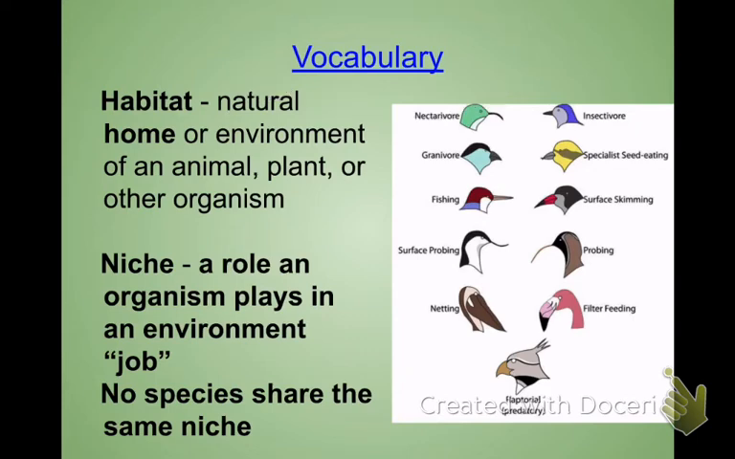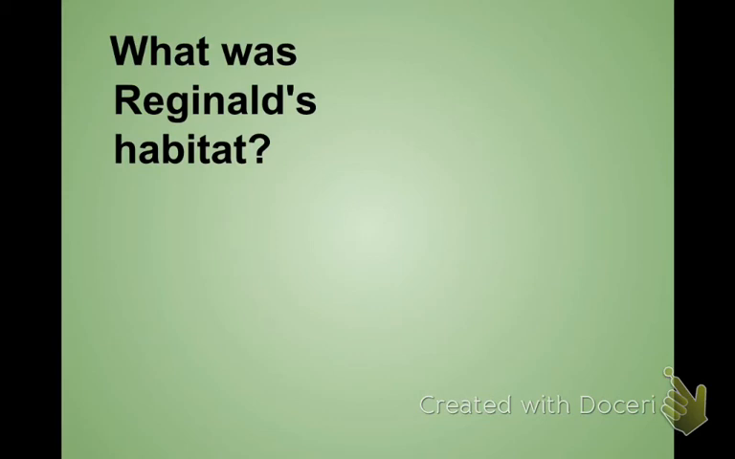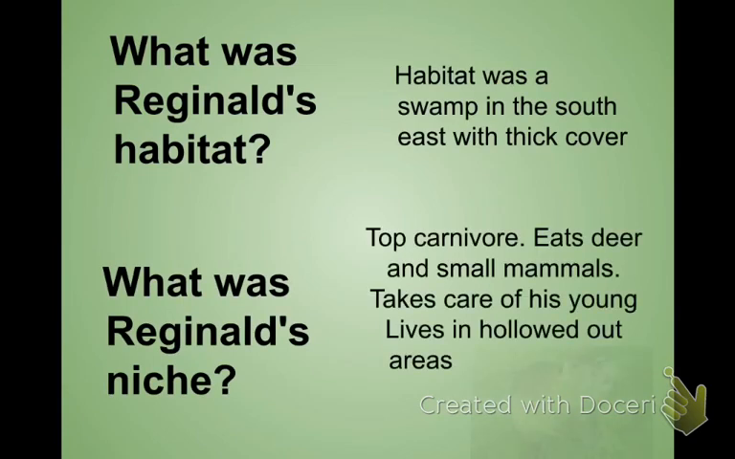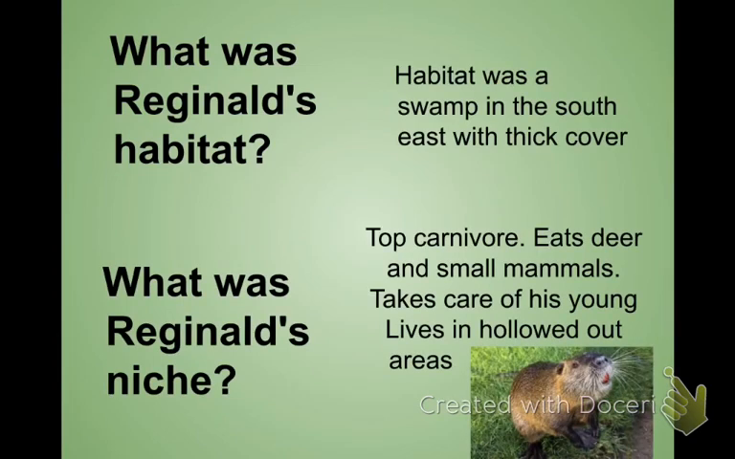But let's keep going. Reginald is the character from the video, so you have to watch it in order to know. If you do watch it, Reginald's habitat is going to be a swamp. And then his niche is that he's a top carnivore, meaning he eats a lot of different things. He takes care of his young, and he lives in a hollowed out area. But please go back and watch that video so you can understand this a little bit better.